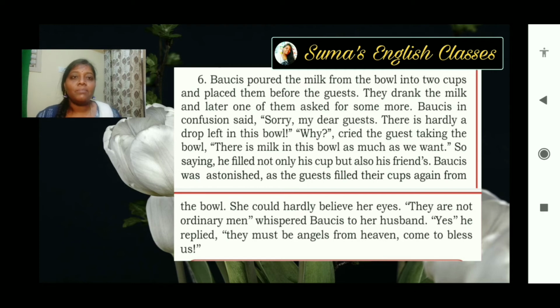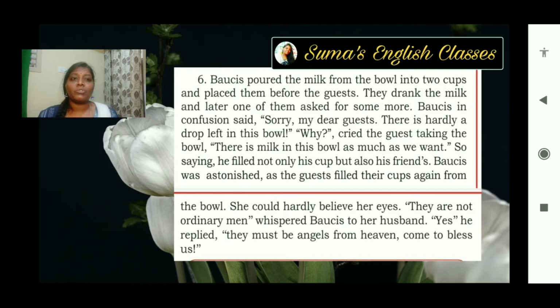So pay attention. Baucis poured the milk from the bowl into 2 cups and placed them before the guests. They drank the milk, and later one of them asked for some more. Baucis in confusion said, "Sorry, my dear guests, there is hardly a drop left in this bowl." "Why?" cried the guest, taking the bowl. "There is milk in this bowl, as much as we want."